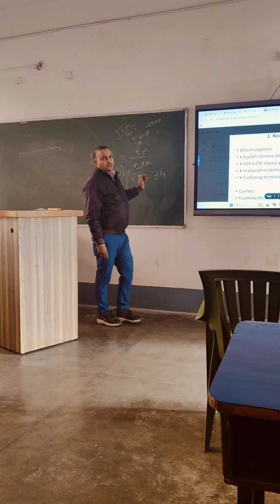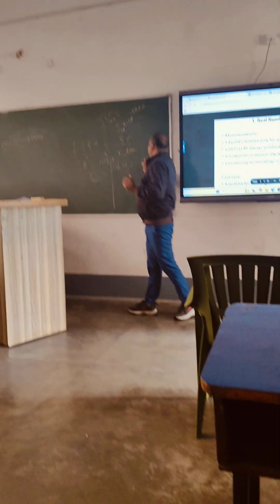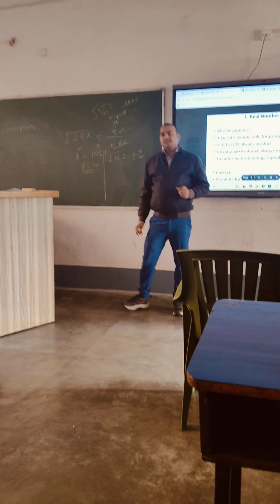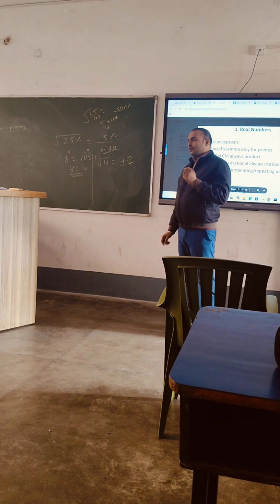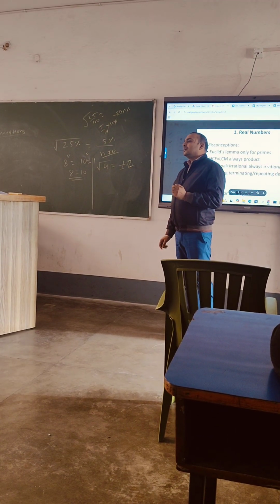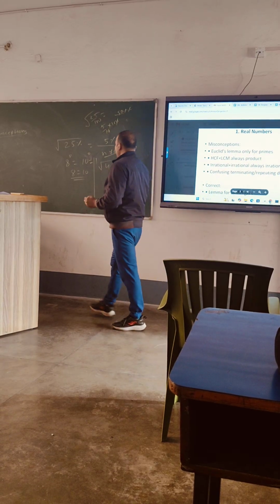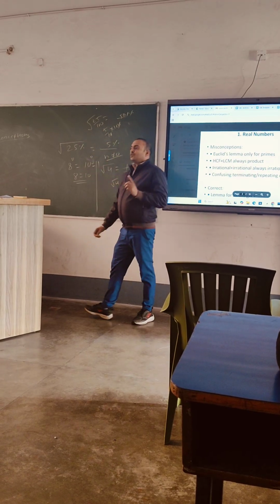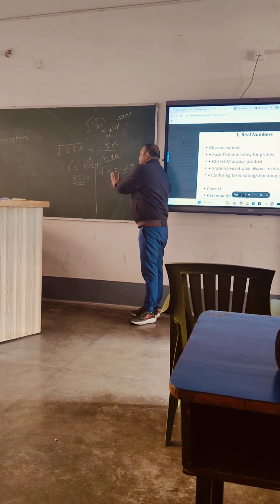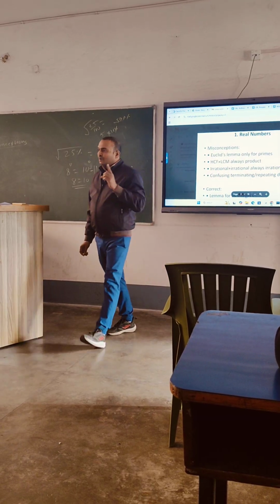What is the square root of 4? Someone is writing plus minus 2. Is it right? No. It will be only positive, because the sign is already positive. Root 4 is positive, because here we are taking the principal value. If there is a root symbol, it will always be positive.